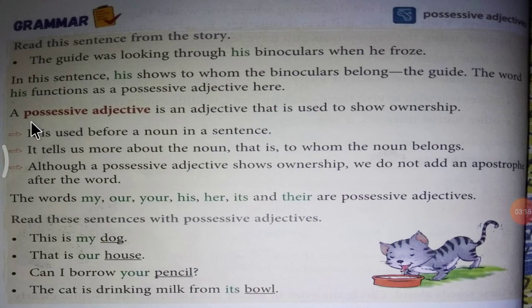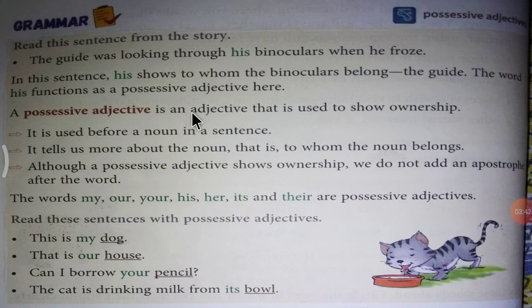What is a possessive adjective? A possessive adjective is an adjective that is used to show ownership. Means things belong to whom? Who is the owner of this thing? That word is called a possessive adjective.